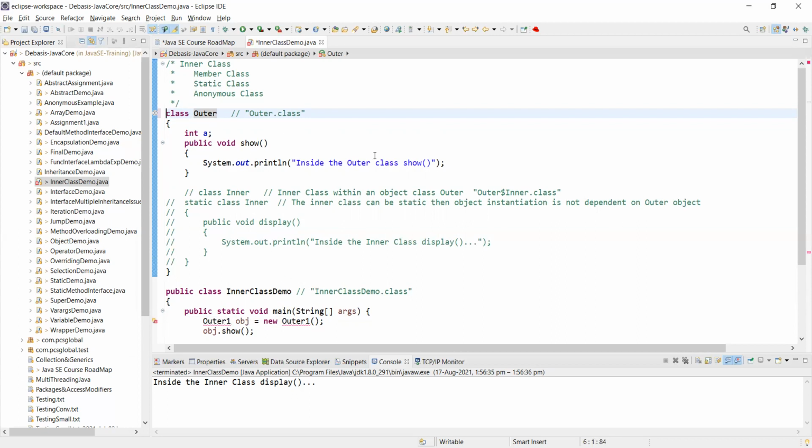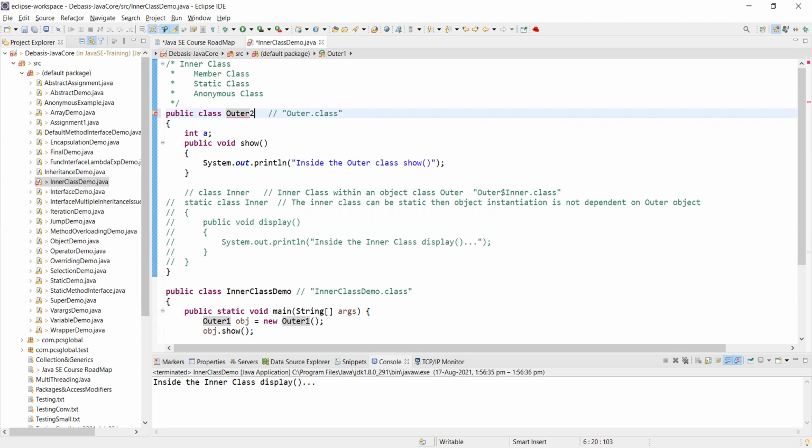Somehow this public, Arko, will you be able to tell me why the public class is not being taken? Sir, to use a public class, we need to declare it in another file, I think. In another file. Within another class. No, in another Java file. There is already one class here. But I have given outer one.